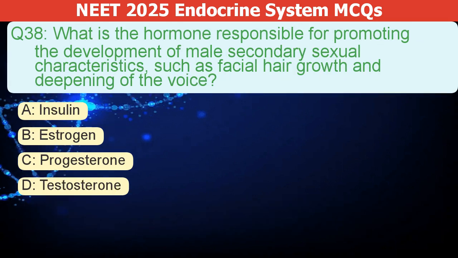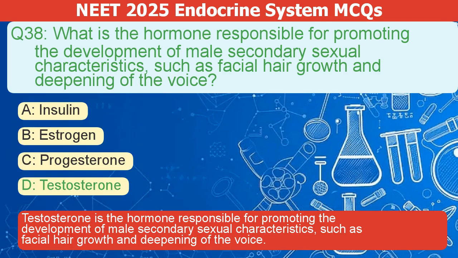What is the hormone responsible for promoting the development of male secondary sexual characteristics, such as facial hair growth and deepening of the voice? A. Insulin. B. Estrogen. C. Progesterone. D. Testosterone. The correct answer is D. Testosterone is the hormone responsible for promoting the development of male secondary sexual characteristics, such as facial hair growth and a deepening of the voice.